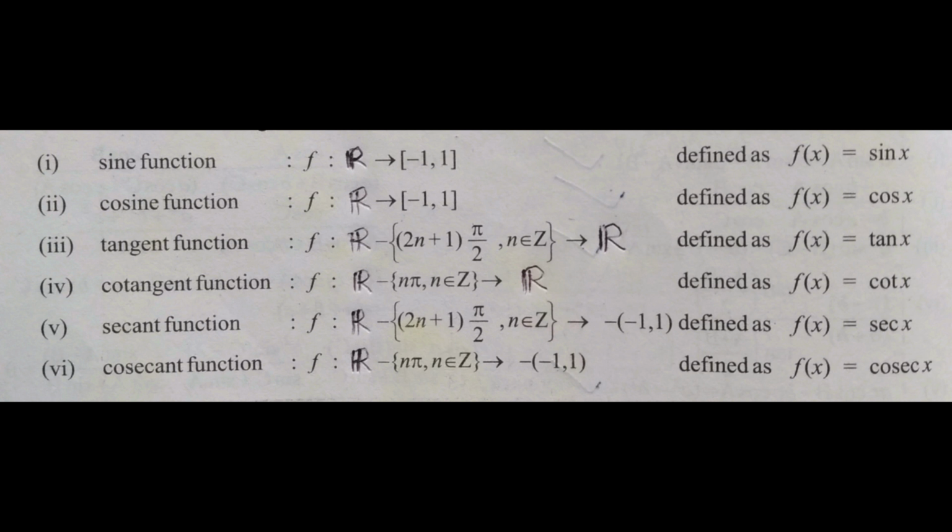And the domain for the cosecant function is all real values except the integral multiples of pi, and the range is R minus the open interval minus 1 to 1.